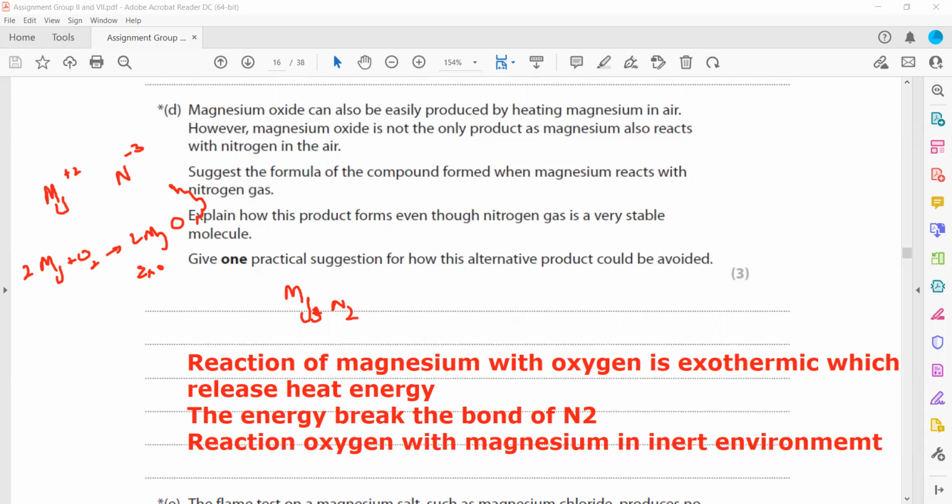So when we carry out this reaction in an inert environment, there will be no further reaction of magnesium with other substances, so we can avoid the unwanted product, magnesium nitride.